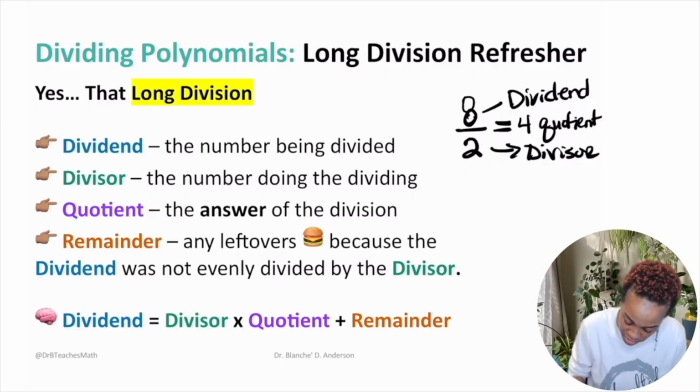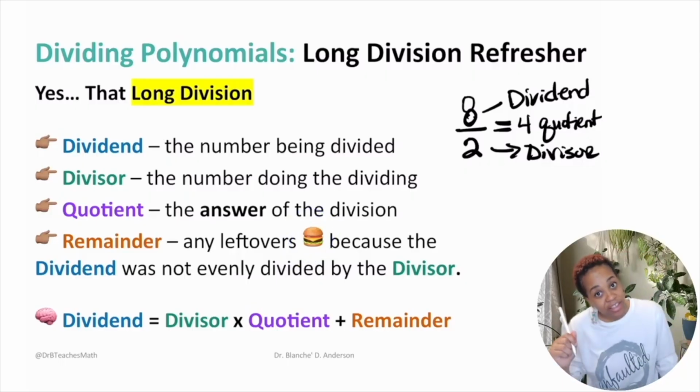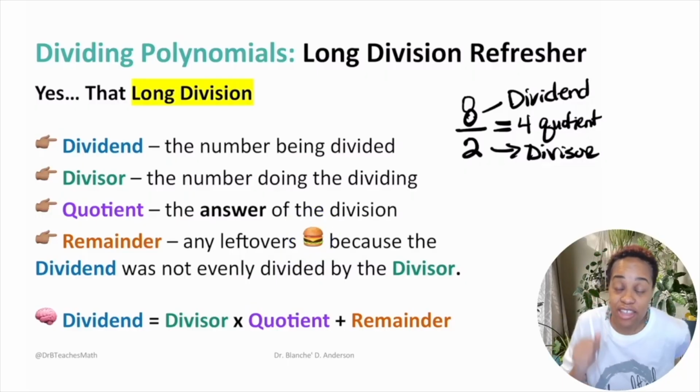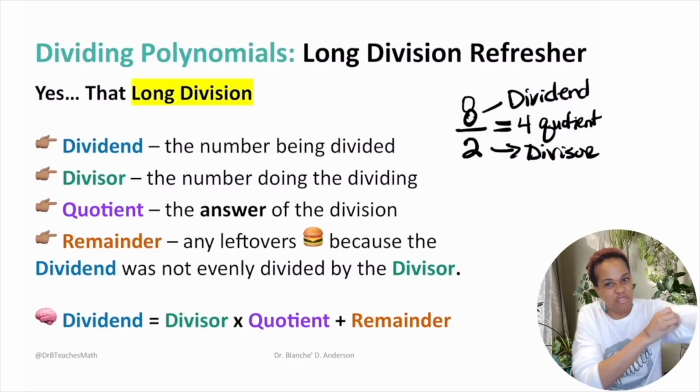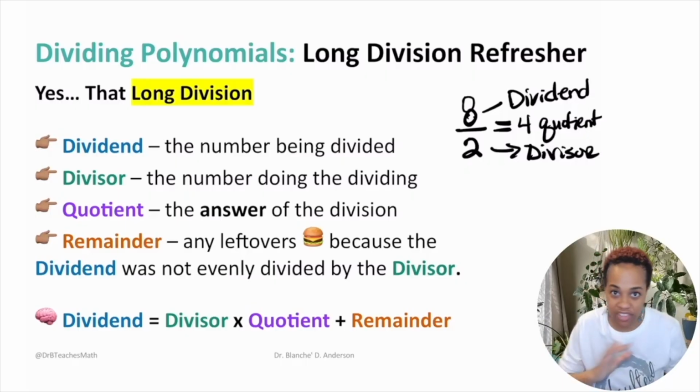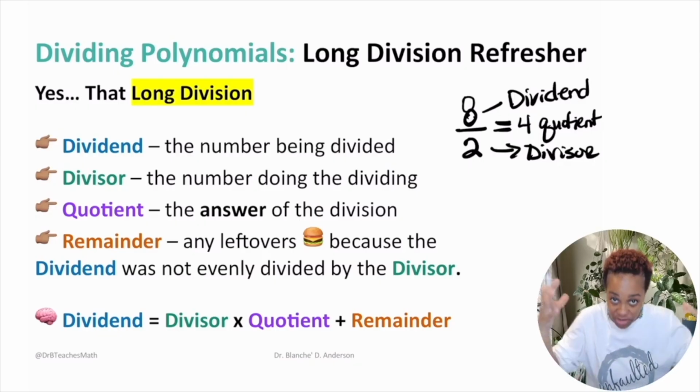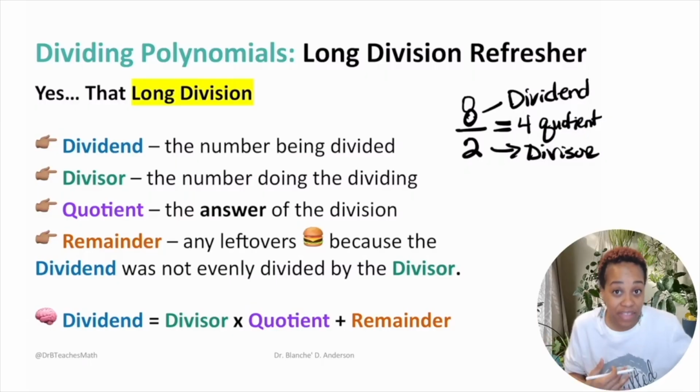Now, I hope you're wondering why she got this burger here. This is what I use to remember division. You know when you eat your food, if it's really, really good, you eat the whole thing and there are no leftovers, right? So I'm the divisor and my food is the dividend. The divisor is dividing the dividend. I'm dividing my food up and eating it all. If there's nothing left over because it was that good, then that's my remainder.